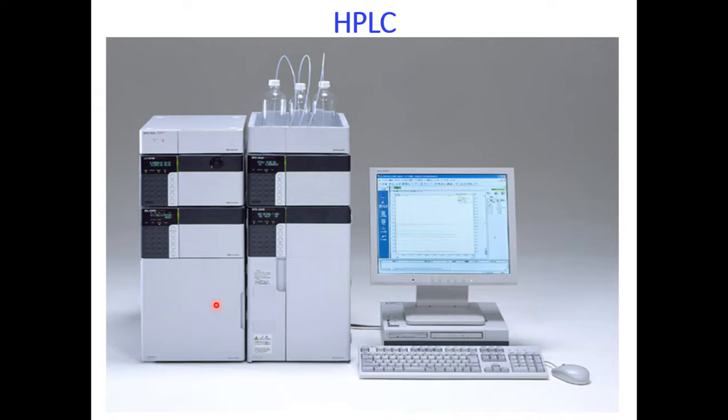And here there is a pump assembly. So if anything goes wrong, you can make a correction in that. So this is a detector. Okay, so this is a detector. So there are different types of detectors. Based on what kind of sample you have, we can assemble a particular detector. So usually the most commonly used detector in HPLC is a UV visible detector, because most of the pharmaceutical compounds have conjugation and they are UV active. So we are using the UV detector by default in any HPLC system.